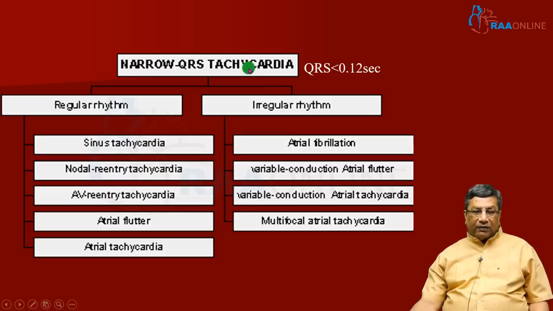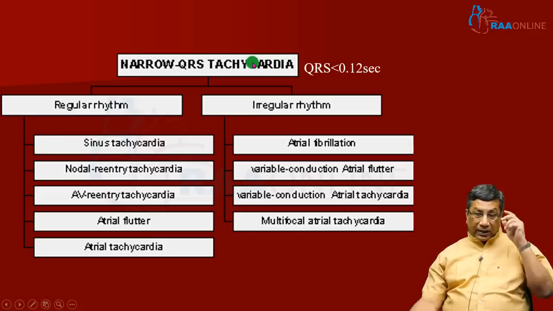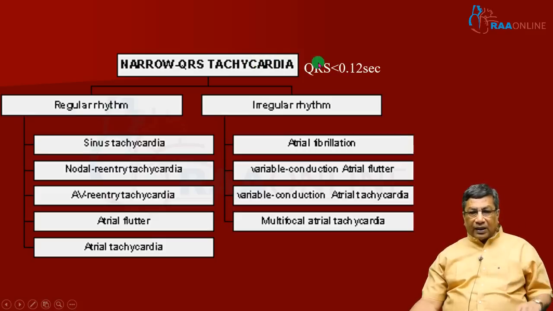Either atrial rate or ventricular rate more than 100 per minute is tachycardia. Either the atrial rate or the ventricular rate or both more than 100 is tachycardia. Here the QRS is less than 0.12 second. So narrow QRS tachycardia can be divided into regular narrow QRS and irregular narrow QRS.